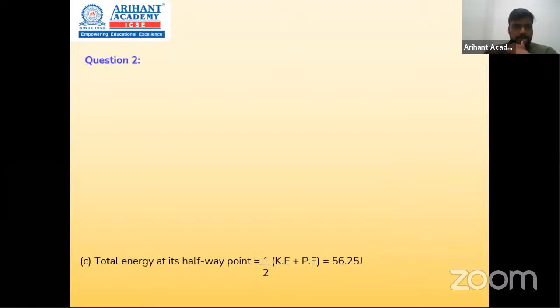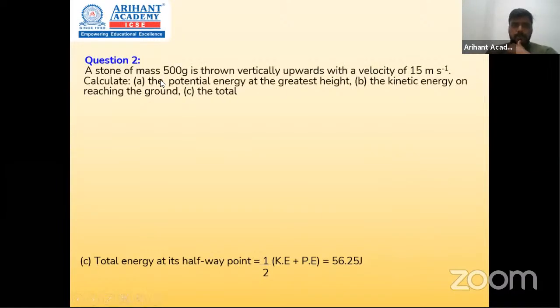Okay, so question says a stone of mass 500 grams is thrown vertically upward. So you're throwing a stone upwards with a speed 15 meter per second. We have to calculate potential energy at the greatest height, kinetic energy on reaching the ground, and total energy at the halfway point, यानी mid point पे. So if we go by this, सबसे पहले potential energy at the greatest height.